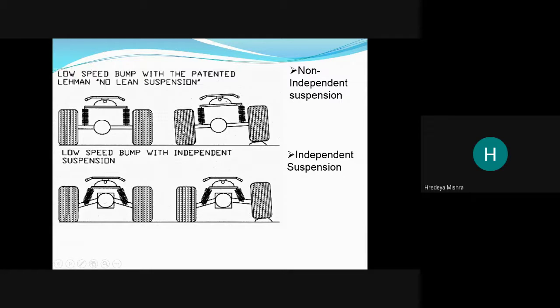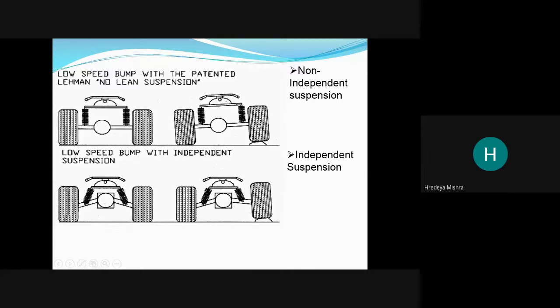What happens is, when one wheel gets a suspension, the other wheel gets some tilt. But here, you can see this is independent suspension, meaning for both wheels, if a barrier or bump is there, only this one gives the suspension and there is no suspension in the other wheel. So it is independent suspension.